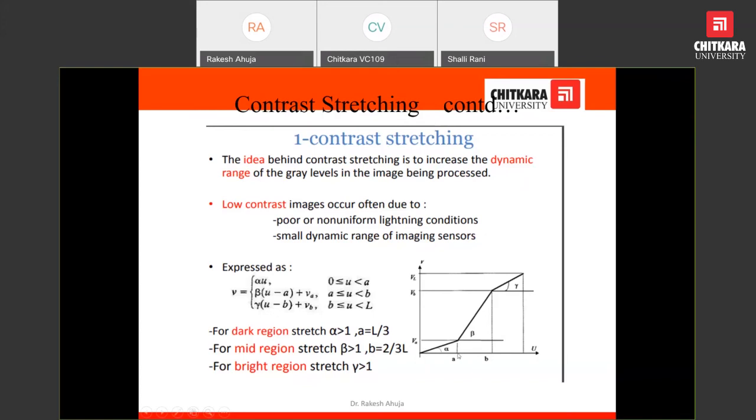If the pixel value lies between a and b, then this expression will be used. If the pixel value lies between this and this, then this expression will be used. While applying this formula, we get better pixel values, meaning dark values become more dark and bright values become more bright. In this way, a contrast picture will be obtained.